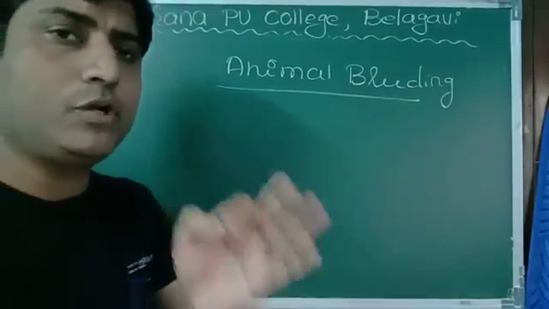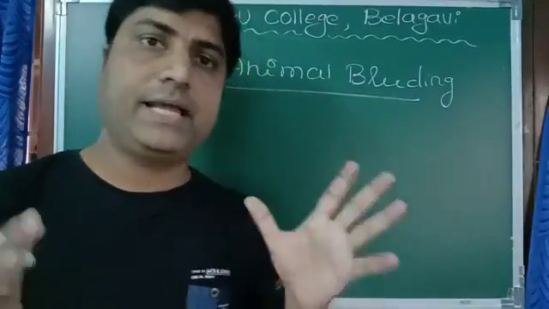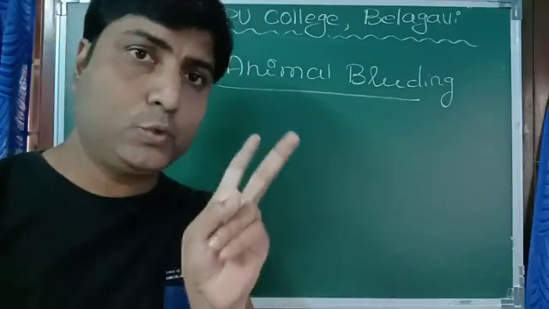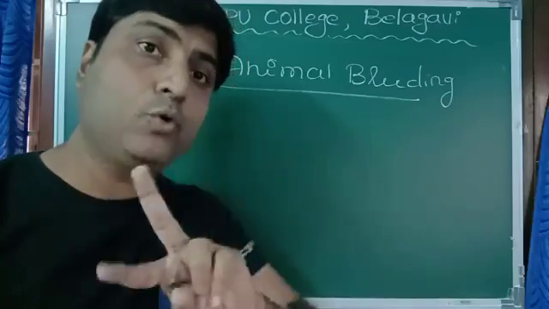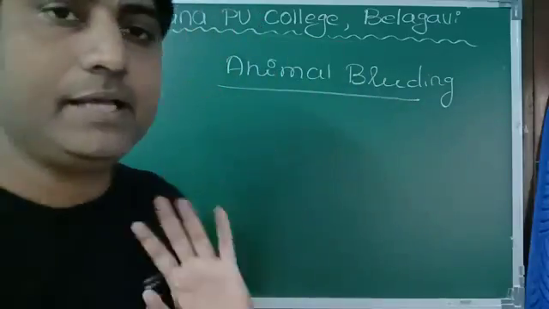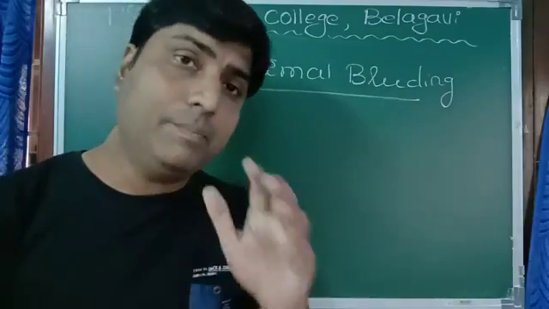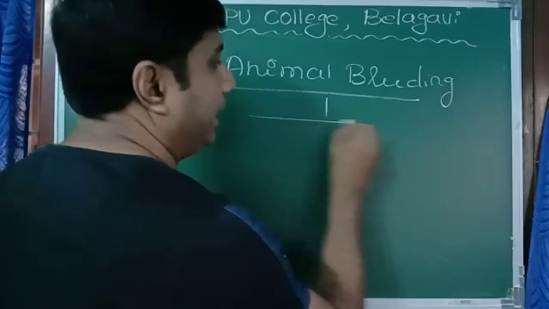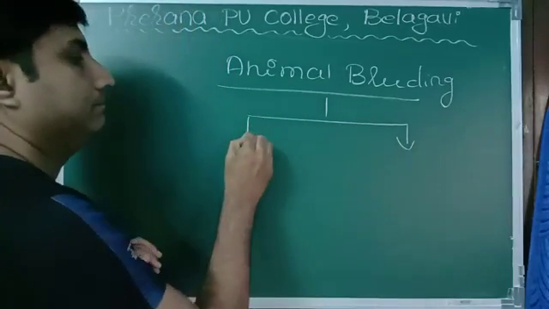Breeding program is one of the important aspects in animal husbandry. What is breeding? Crossing two species, crossing two breeds in order to get the best hybrid is called animal breeding. And animal breeding is of two types, inbreeding and outbreeding.